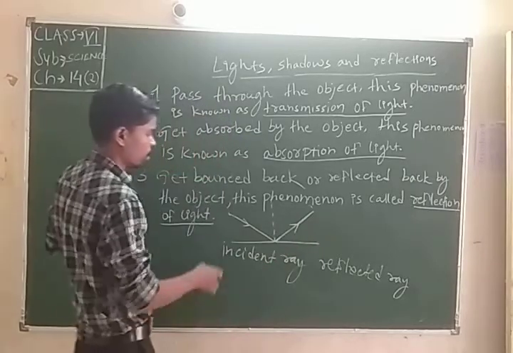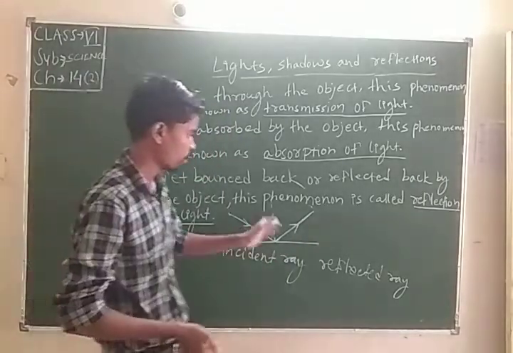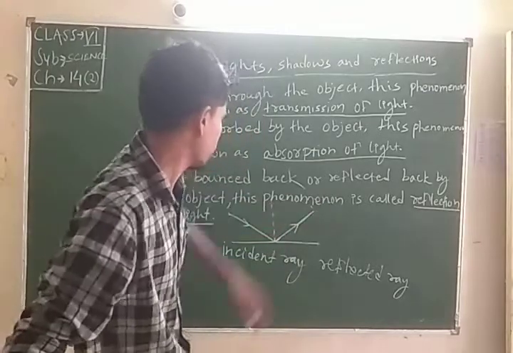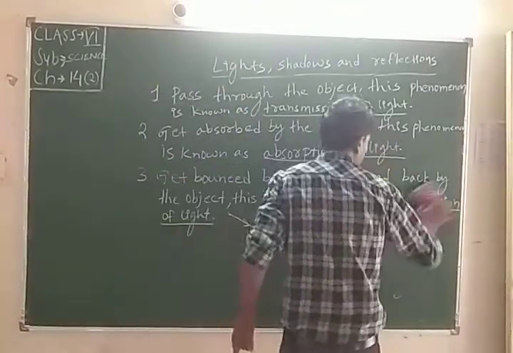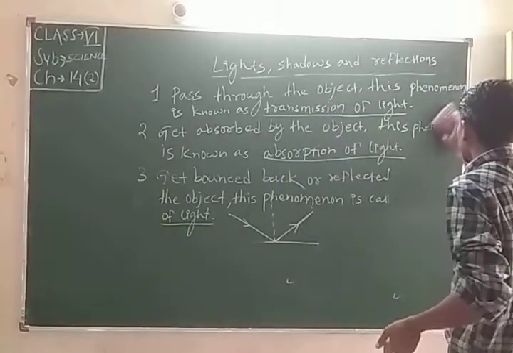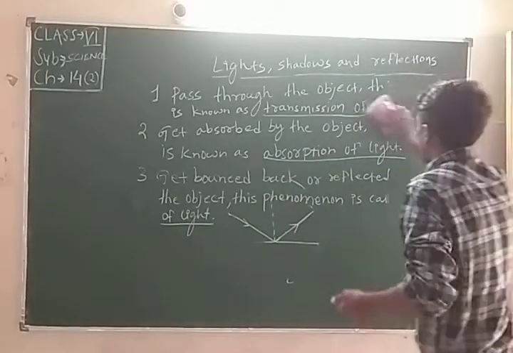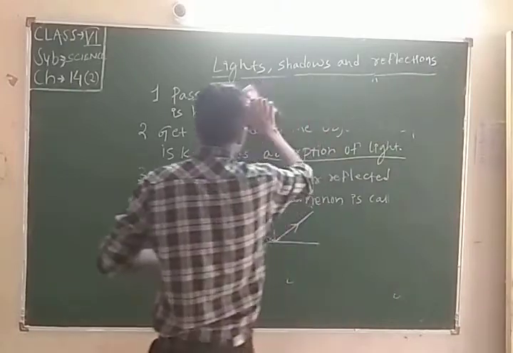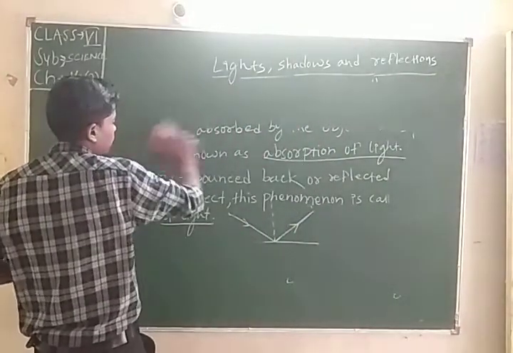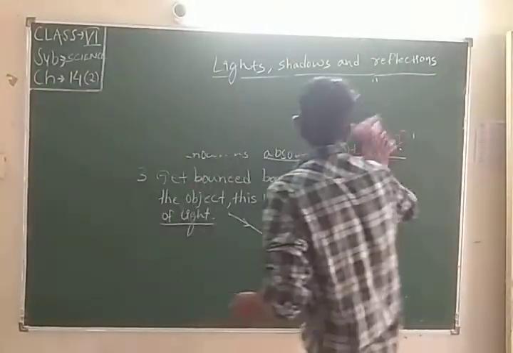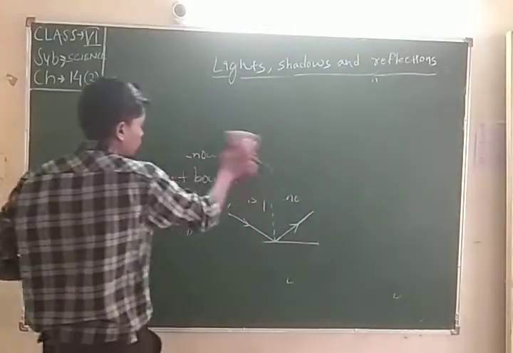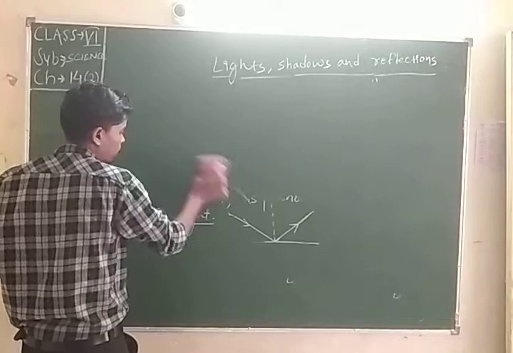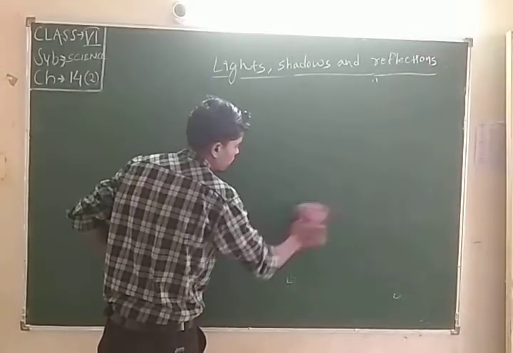So this is the incident ray and reflected ray, the term reflection. A beam of light falling on any type of object, mainly a mirror, will form a reflection.